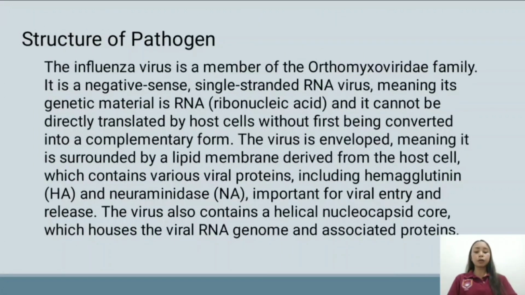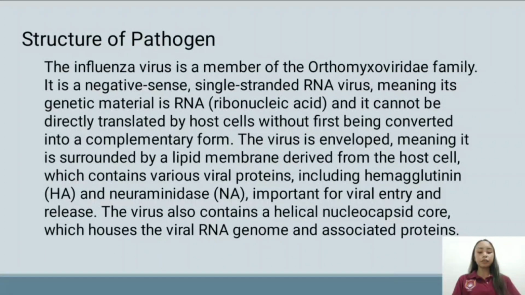And let's talk about the structure of the pathogen. The influenza virus is a member of the Orthomyxoviridae family. It is a negative-sense single-stranded RNA virus, meaning its genetic material is RNA, or ribonucleic acid, and it cannot be directly translated by host cells without first being converted into a complementary form.